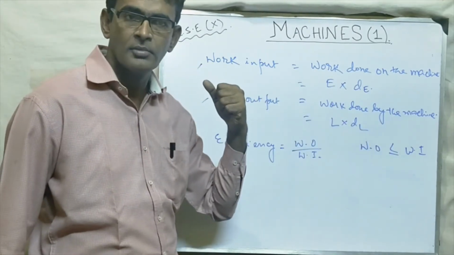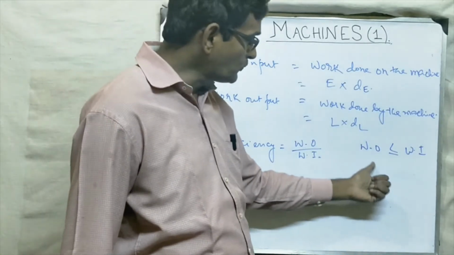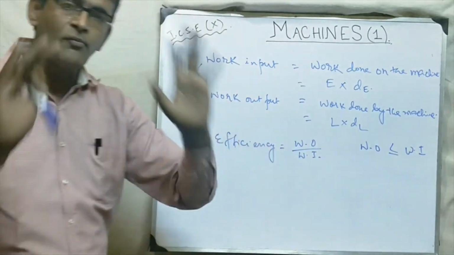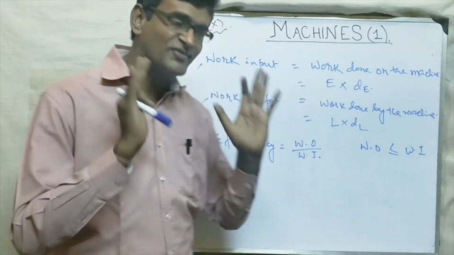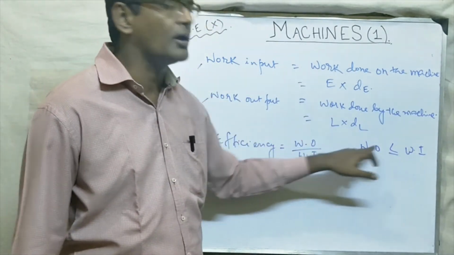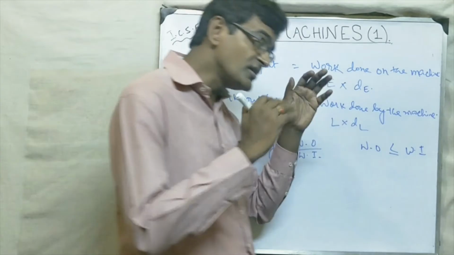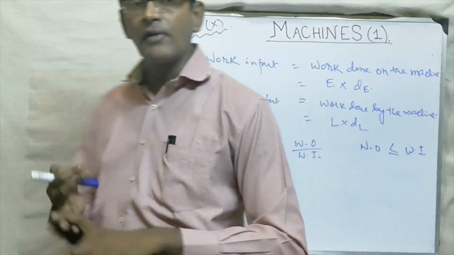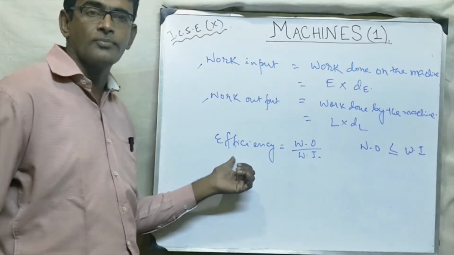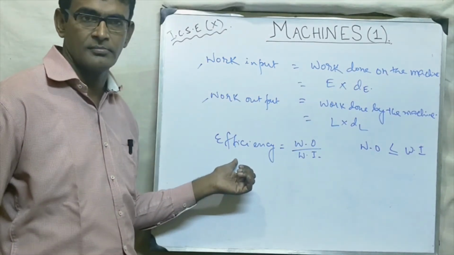Not possible. Okay. So work output depends upon input. Maximum what can happen? That is also a rare ideal case. These two can become equal. And if work output is equal to work input, then we say that efficiency of the machine is 100%.